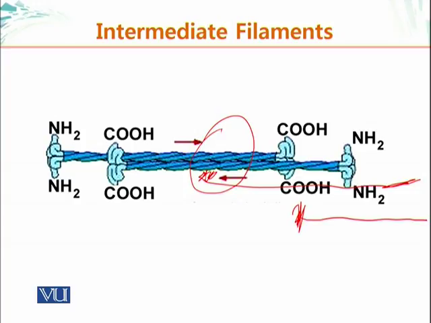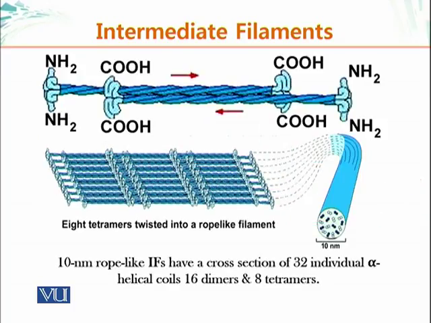And as you put the new ones on, you are staggering them. This basically results in formation of a long filament which has staggered subunits, staggered parts, which ultimately gives it the tensile strength, which is the function of intermediate filaments.